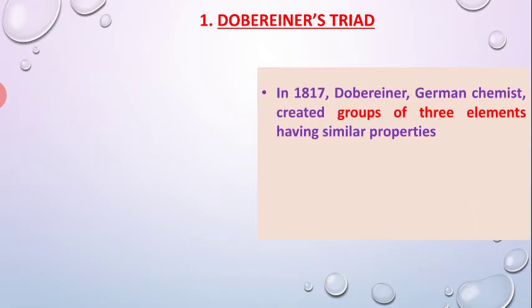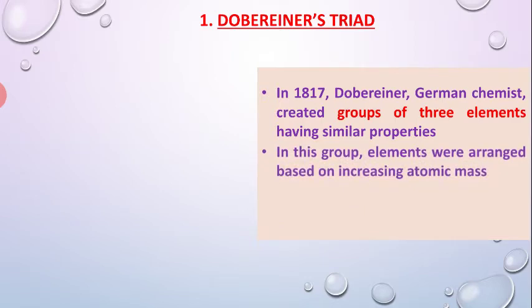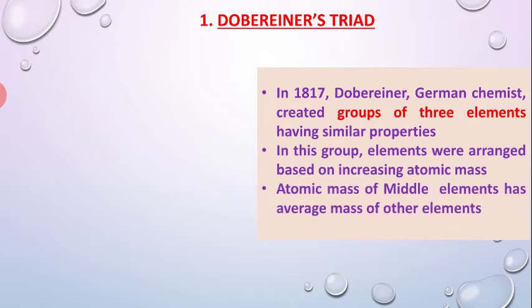Dobereiner was a German chemist, and he created groups of three elements having similar properties. This was done in 1817. In each group of three elements, he arranged the elements with similar properties in increasing order. And what did he find? He found that the atomic mass of the middle element was the average of the masses of the other two elements. So a triad means a group of three, and it was made by Dobereiner.